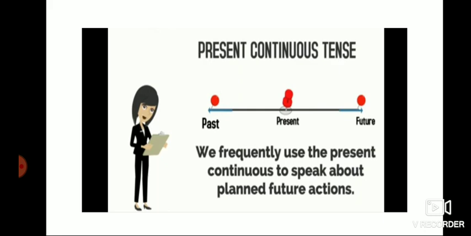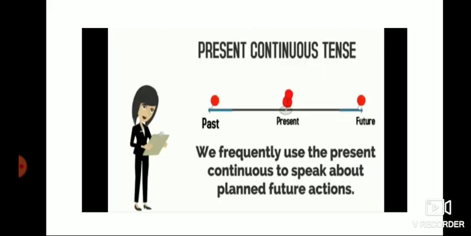For example, I'm going to go to my grandfather's house during the coming vacation. I'm going to build a house next year. Like that, if you plan to do something in future, you have to use present continuous tense.